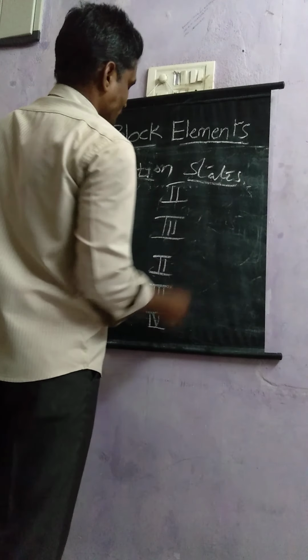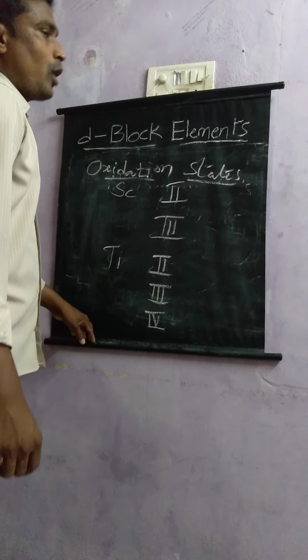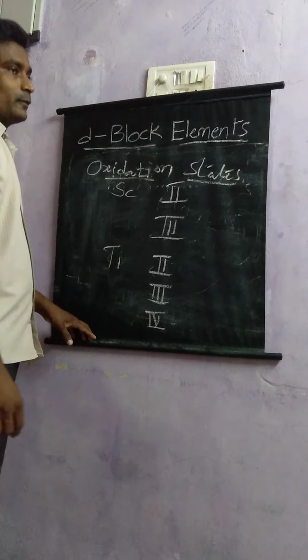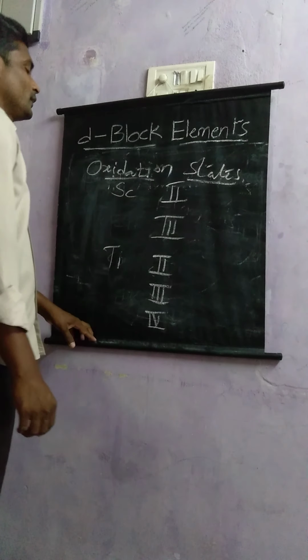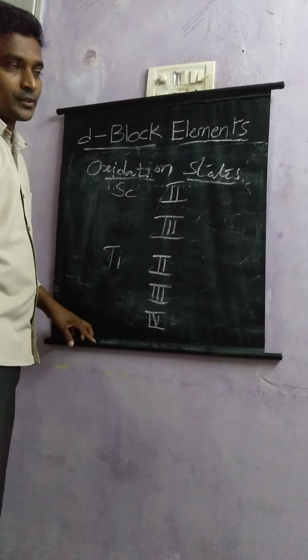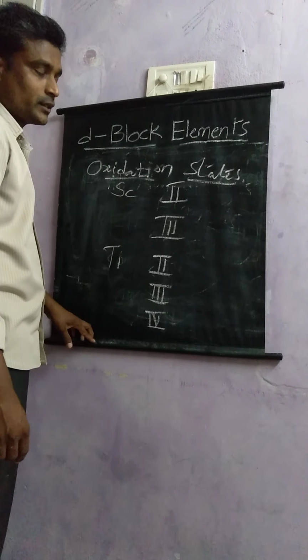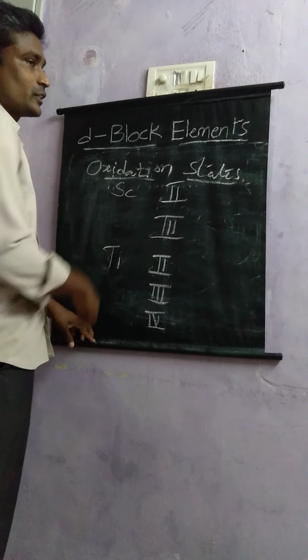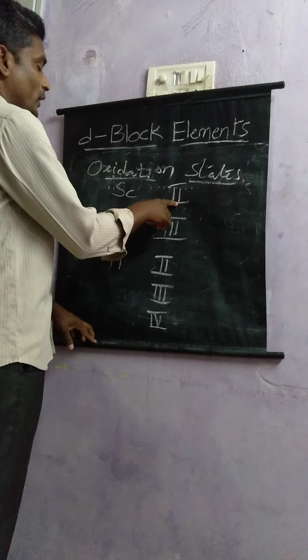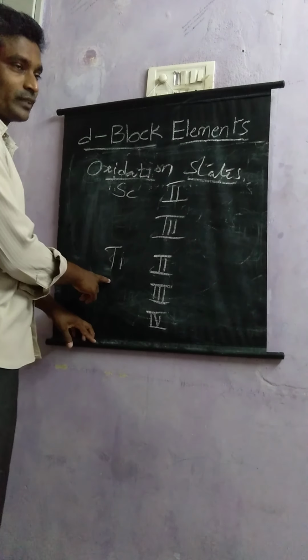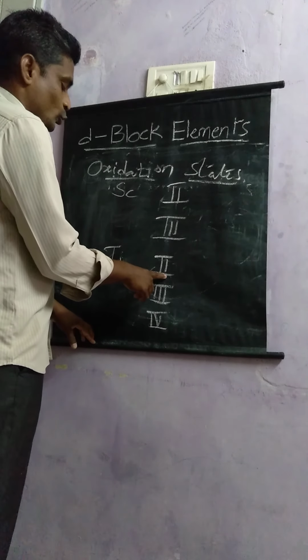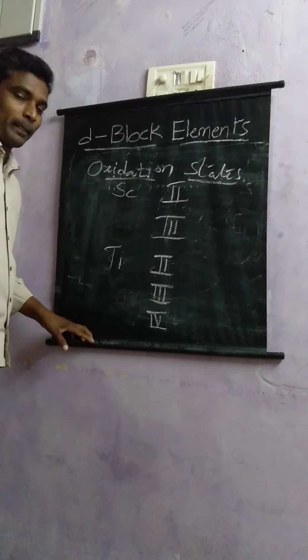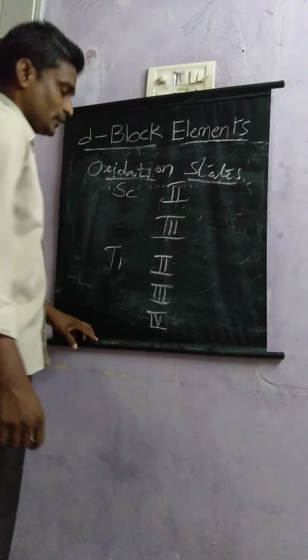All D block elements except someone exhibit variable oxidation states. Take the case of scandium, it will exhibit +2 and +3. Take the case of titanium, it will exhibit +2, +3 and +4 also.